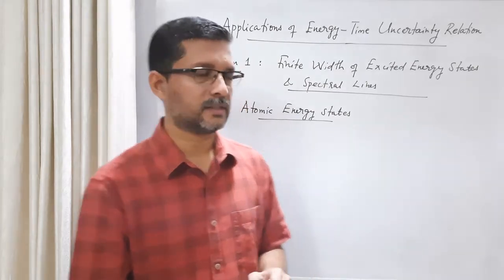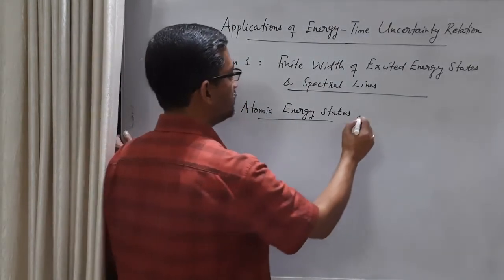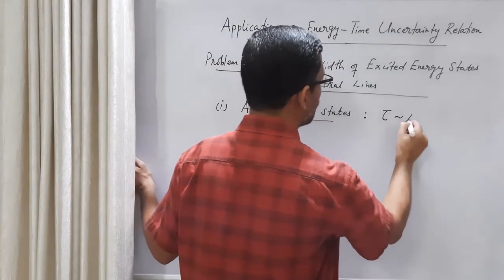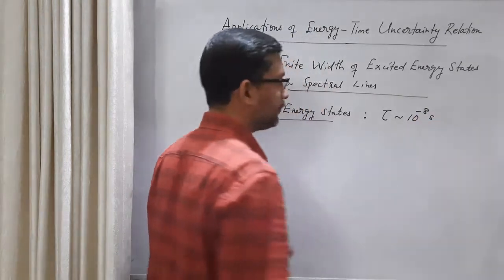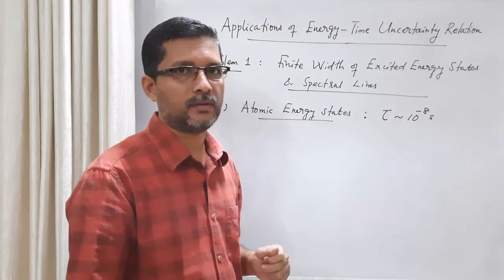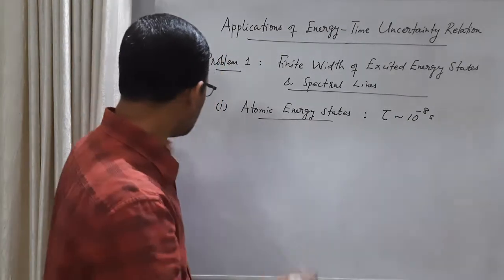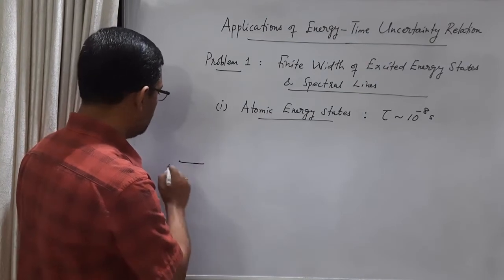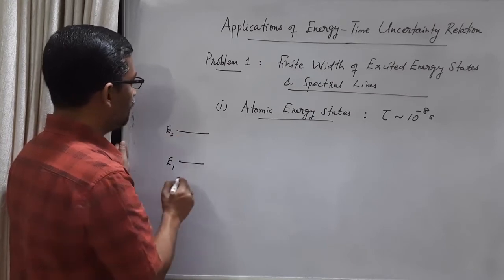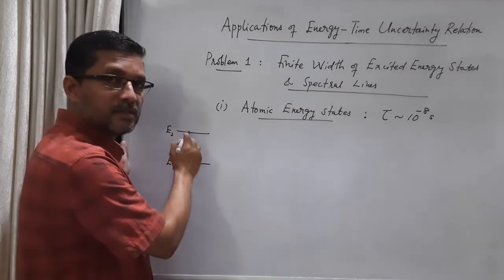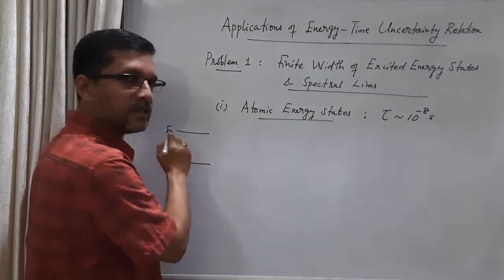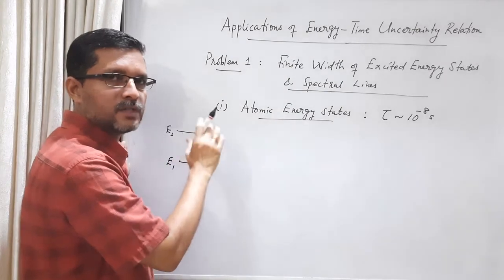But what about the excited states? In the case of atomic excited energy states, the lifetime is of the order of 10 raised to minus 8 seconds. Okay. Then let us calculate what will be the width of these energy states. So the idea is, as I mentioned, if E1 is the ground state and E2 is some excited state, since the electron remains in the excited state only for a finite time interval, 10 raised to minus 8 seconds, when we try to measure the energy of this excited state, there will always be some error.